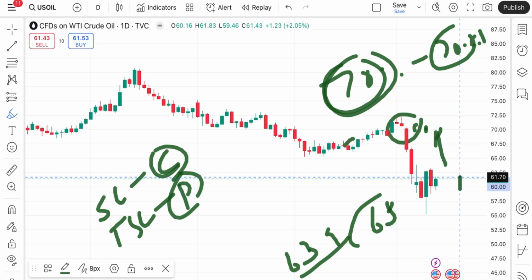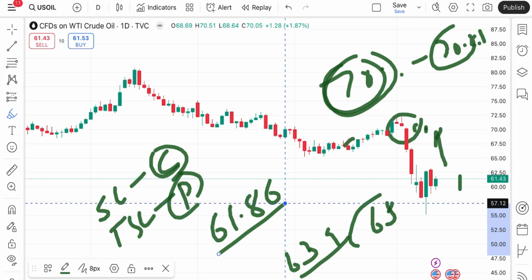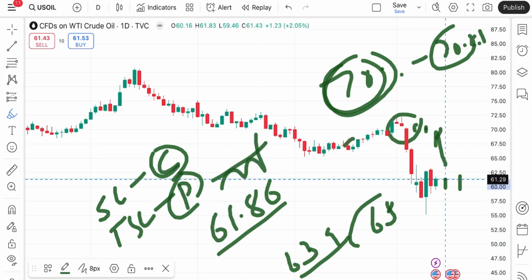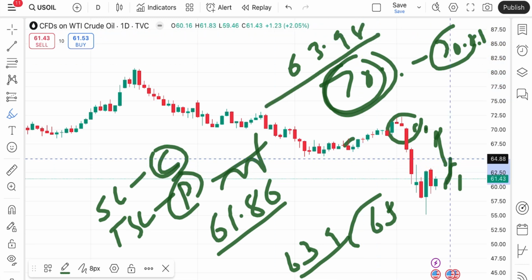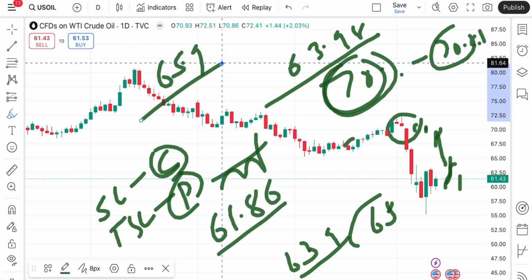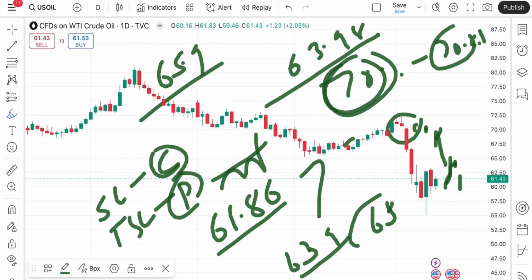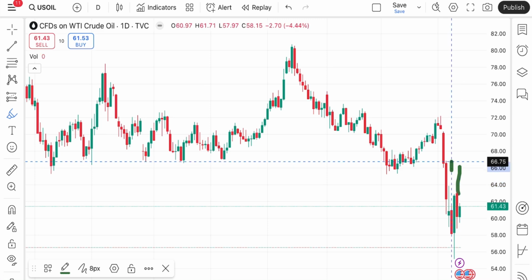Now if the price sustains this level, and chances are high it will sustain, it can cross a level of 61.89 because that is already weak, so chances are high it can touch a level of $63.98. If the price goes above that level, the chance of touching $65.9 will be there. From there a bounce back can come. But if the price moves over that level, the chance of 67 we can see. If it moves above that level, it can go further upside towards around